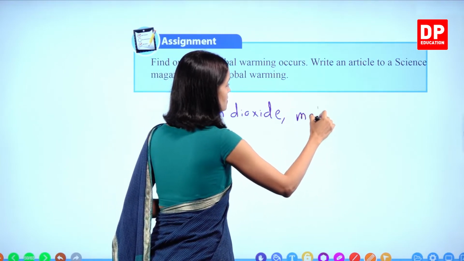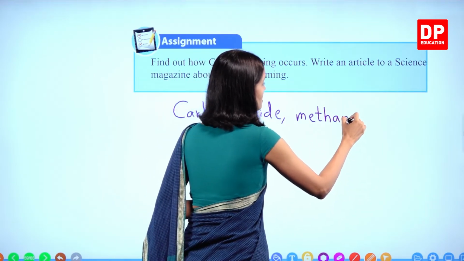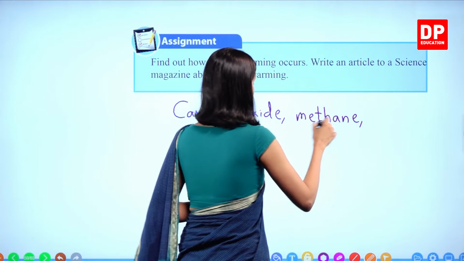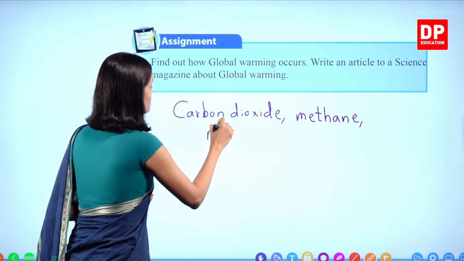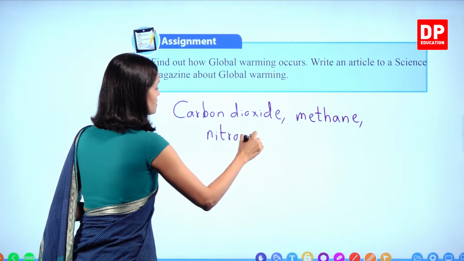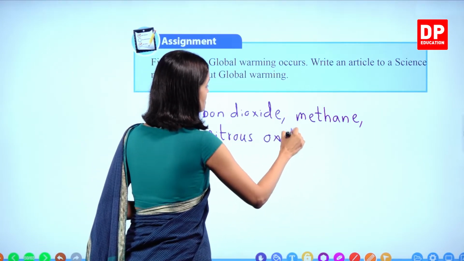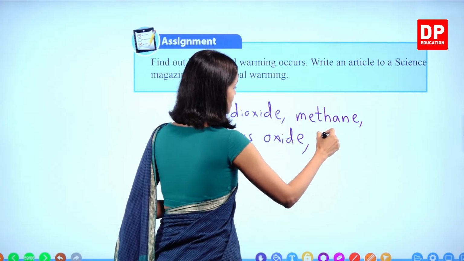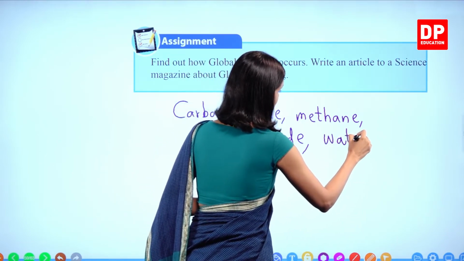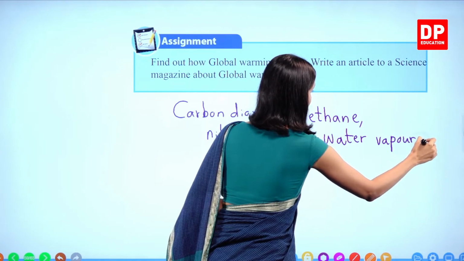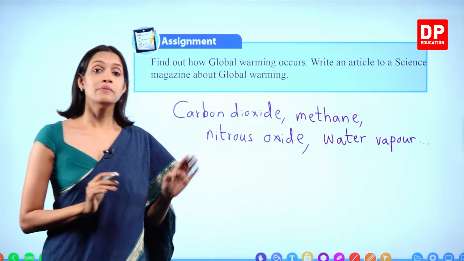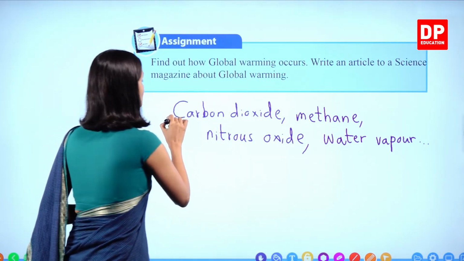Methane, right? Nitrous oxide, and sometimes water vapor as well. Okay, and some other gases also there. But basically it is carbon dioxide.